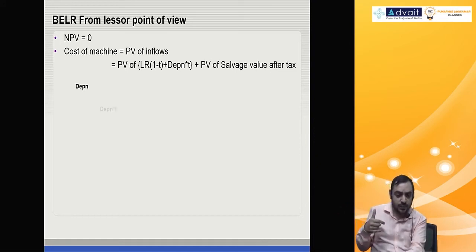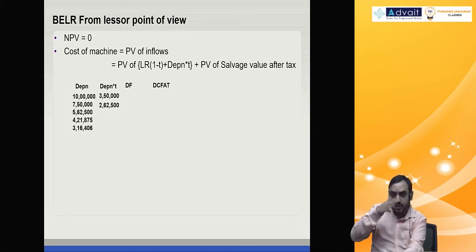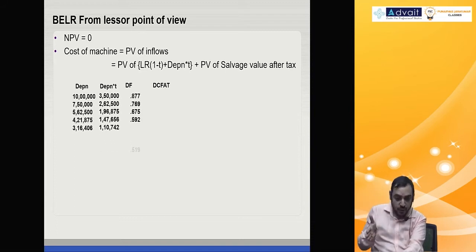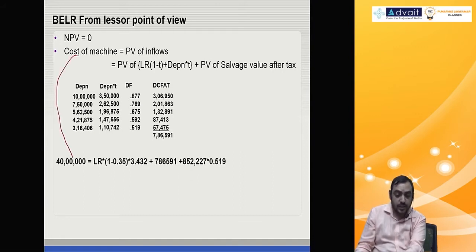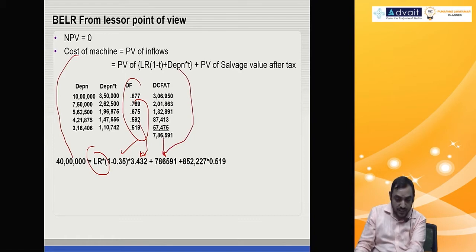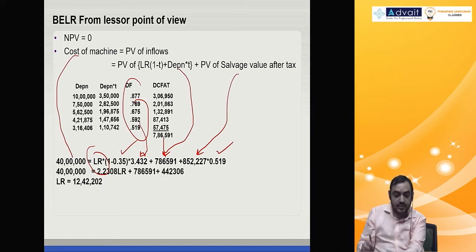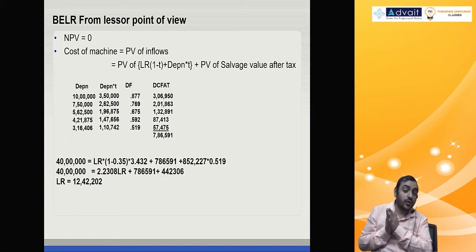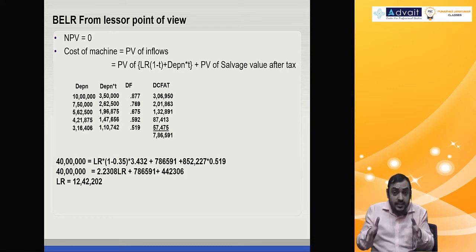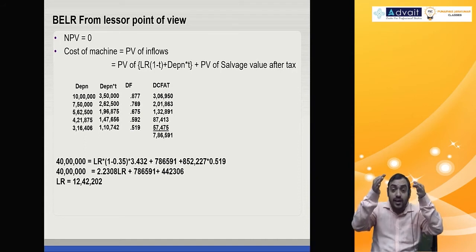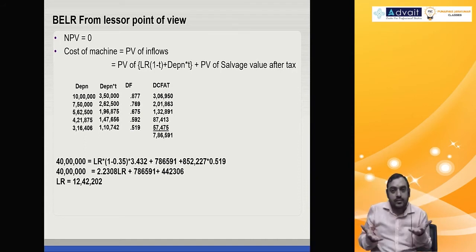That is the lease rental. So what is depreciation here? 10 lakh, 7 lakh 50 and so on. Depreciation tax benefit is there. You multiply the discounting factor; that is the present value of the tax benefit. So the cost of the machine is 40 lakh. Lease rental we need to calculate. 1 minus tax rate is 0.35, multiplied by the annuity factor. And depreciation tax benefit is 7 lakh 86. Present value of salvage is 8 lakh 52, discounting factor 0.8519. Simplify, and the lease rental is 12 lakh 42. This is the minimum lease rental that the lessor has to collect. If not, it is a loss for him.